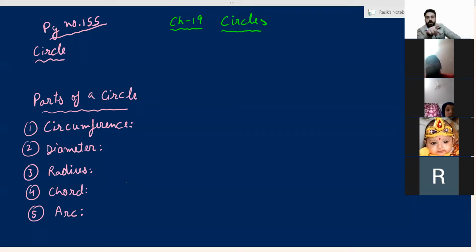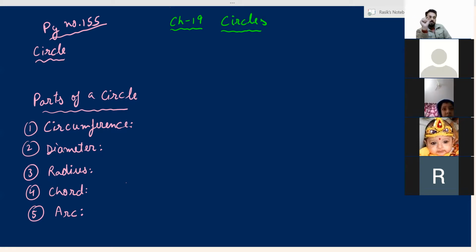Then parts of circle, did you find the heading? Page number 155. Got the heading? Parts of a circle. Page number 155. Under the heading parts of a circle, there are all the definitions: circumference, diameter, radius, chord, arc. All the headings are there. From there, you write down all these definitions. Do only as much as I am saying. And draw the figures.